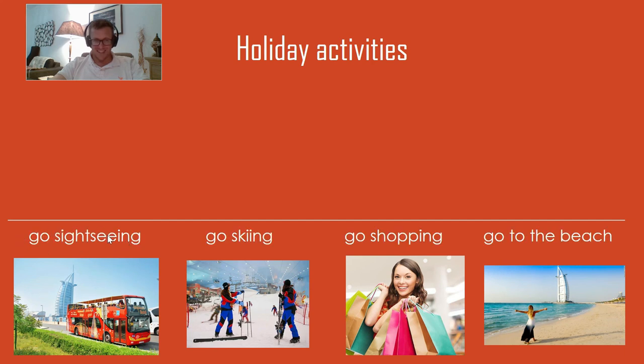Go sightseeing. If you split the word up, sight is a place that is interesting and seeing is to see. So to go sightseeing is to see interesting places in a city. So in Dubai and Abu Dhabi, a good way to do this is on the bus, the sightseeing bus. You pay on the bus and you go around the city and you see all the sights.